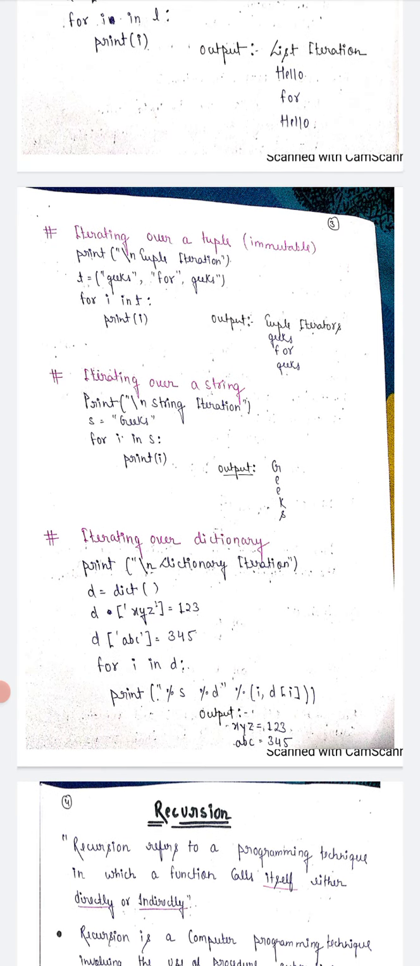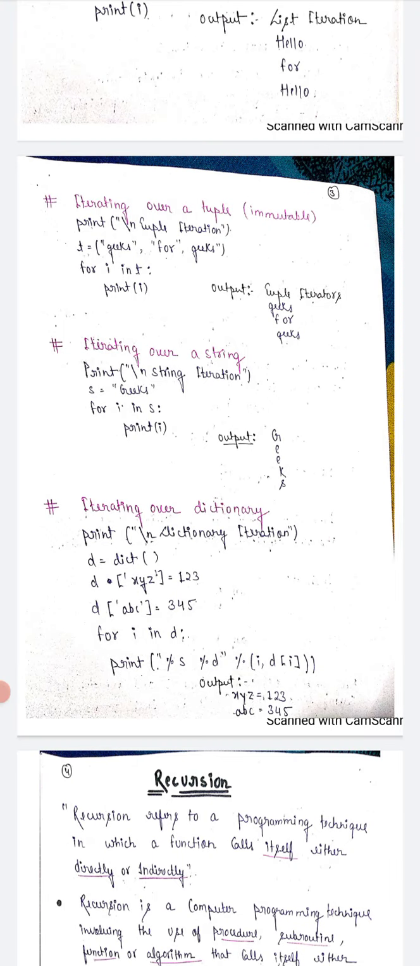Print dictionary iteration. D is equal to dict function. This function explains the dictionary, which has key and value pairs. X, Y, Z is equal to 1, 2, 3, and ABC is equal to 3, 4, 5. For I in D, we use the square brackets. Basically X, Y, Z is a key and 1, 2, 3 is a value, and ABC is a key and 3, 4, 5 is a value.